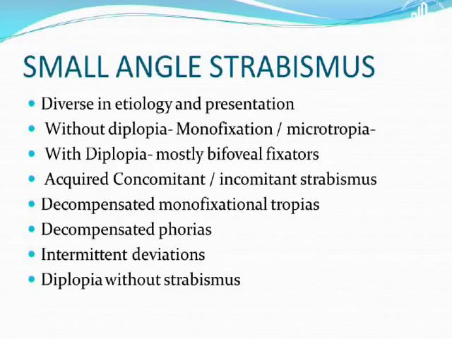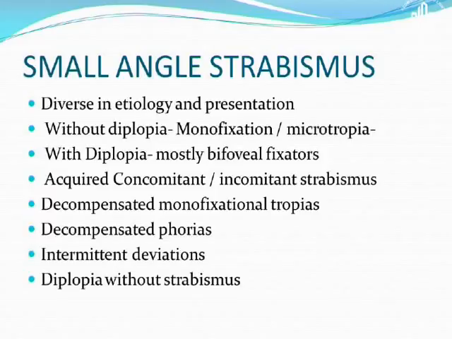Now, once we talk about small angle strabismus, basically they are diverse in etiology and presentation, as we have been talking. This could be without diplopia, as we have seen in monofixation or microtropias, where there is a central scotoma when the person is looking binocularly, but when he is looking uniocularly, he is able to have 6/6 vision. Now, next are those who are bifoveal fixators.